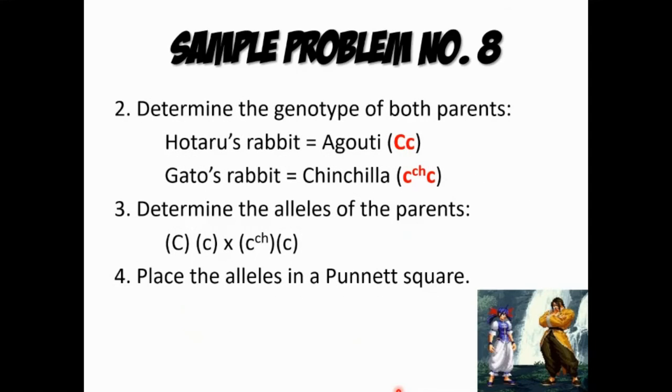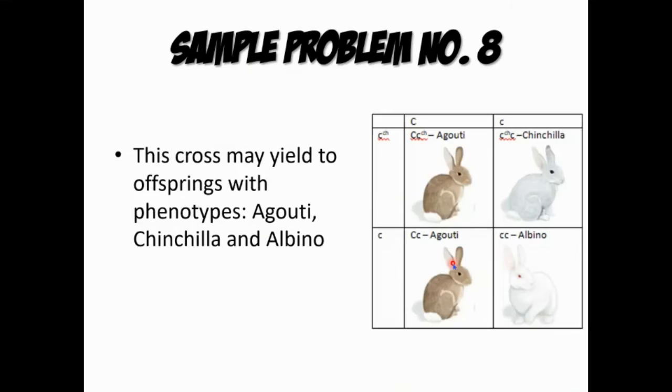And then somehow we determined their genotypes according to their phenotypic characteristics. So this is the genotype that came out. We must determine the alleles of the parents, so we separated their genotypes into alleles, and then we test crossed them.